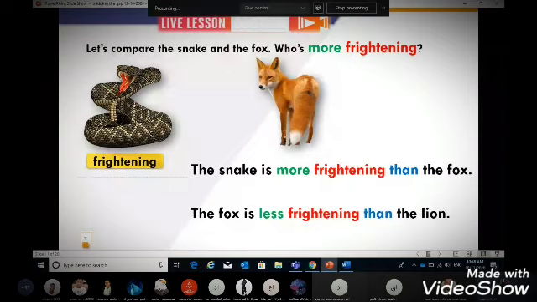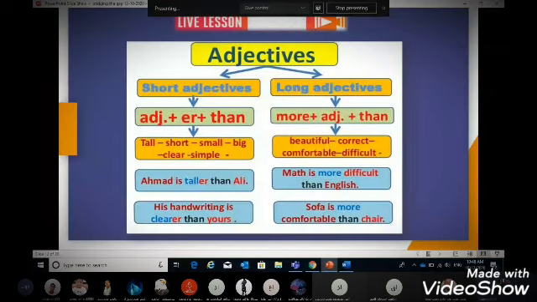Very good. Okay, we have the rule here. So we are speaking about adjectives: big, long, small, dangerous, frightening, beautiful. All these are adjectives. And we have 2 types of adjectives. We have short adjectives, adjectives that are composed of 1 or 2 syllables. For example, small, short, tall, big. We cannot divide them into other syllables. They have only 1 syllable.